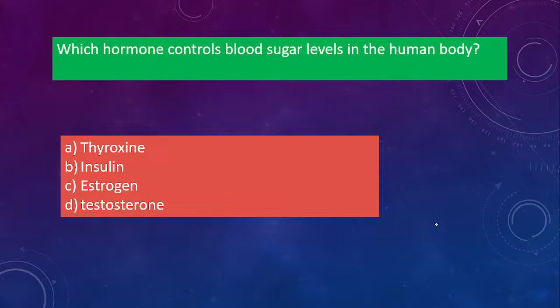Which hormone controls blood sugar level in the human body? This is an easy one. Thyroxine, insulin, estrogen, testosterone. Which one will be the answer? You know, estrogen is a female hormone, testosterone a male hormone, insulin you know, thyroxine you know. So which one will control the blood sugar? So it is option B, that is insulin. Yes, insulin is the correct option, that is option B.